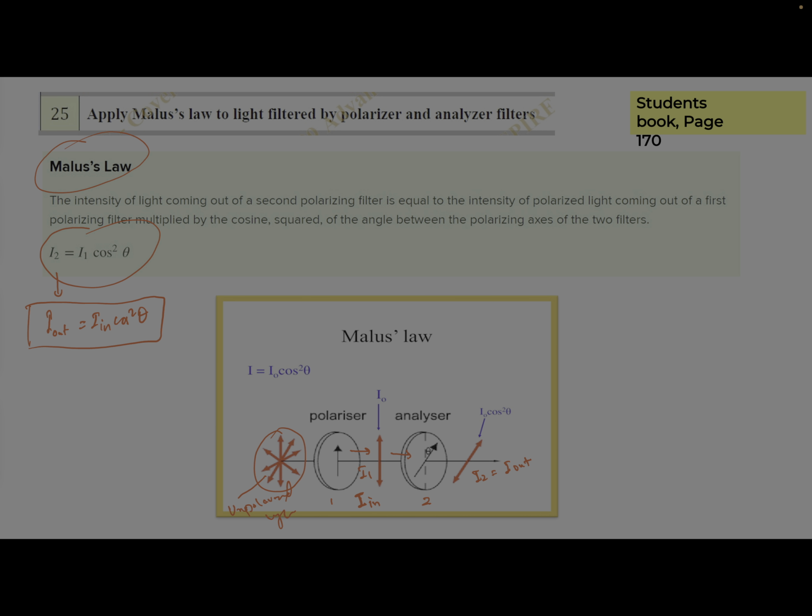So this relation will give you the intensity comparison. If some angle is given to you, you have to choose that angle with the second polarizer. This is the angle in between the axes. Let's say this is the first polarizer axis and this is the second polarizer axis, and this is the angle. In the first polarizer, whenever the light enters the polarizer, the intensity will be reduced by half. So if the intensity is I0, the I1 will become I0 by 2. Generally it will become half.